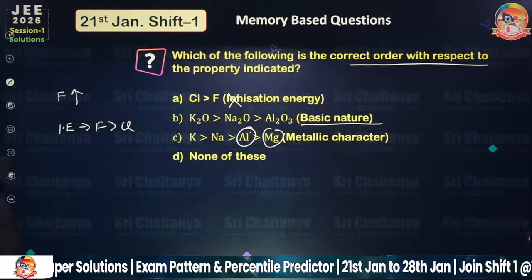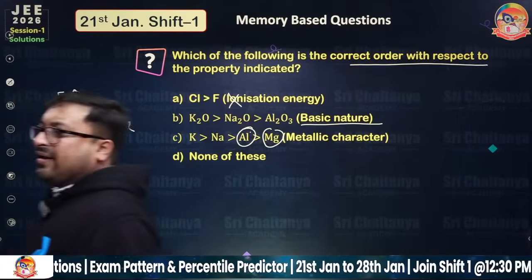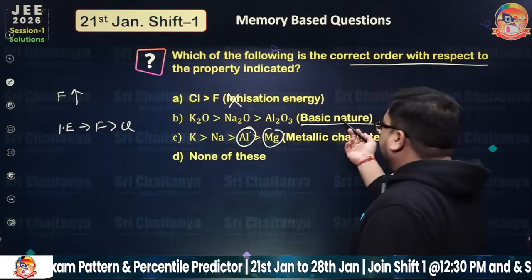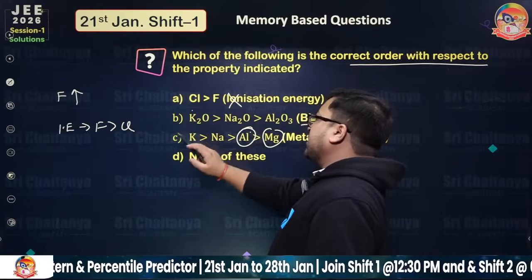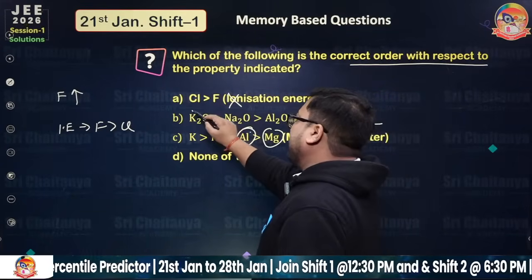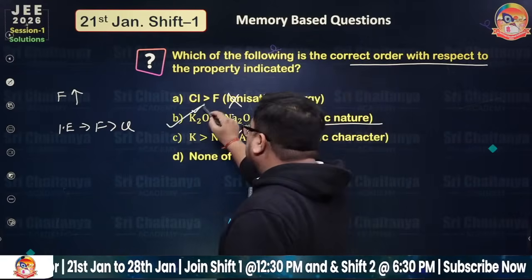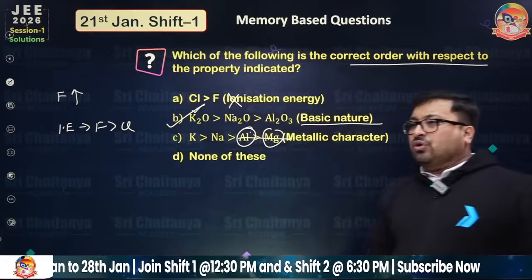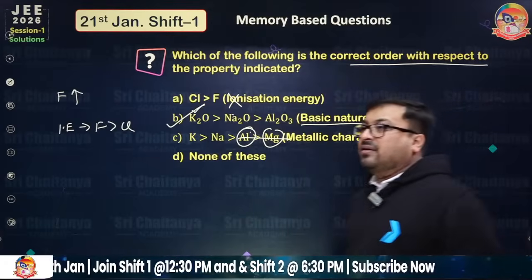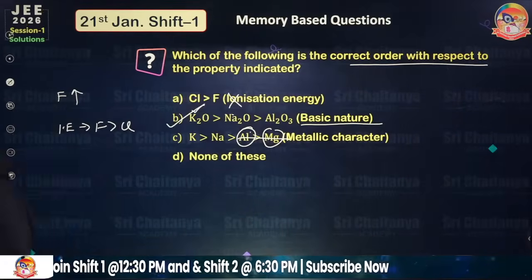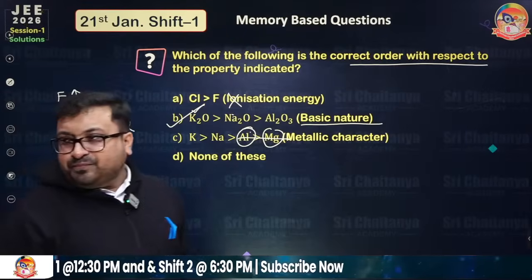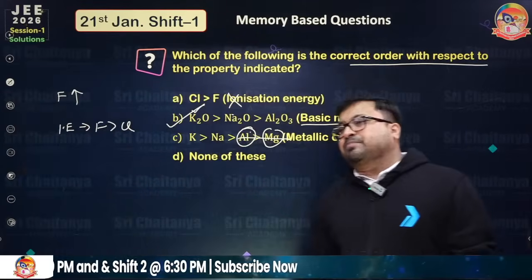Why C? Okay, my exam is tomorrow evening. My dear friend, this is the perfect basic nature. Lower ionization energy, low. Okay, so this is the highly metallic, basic oxide, basic oxide, basic oxide. So B is correct. This is wrong actually. So not C. B is the right answer for this particular question.